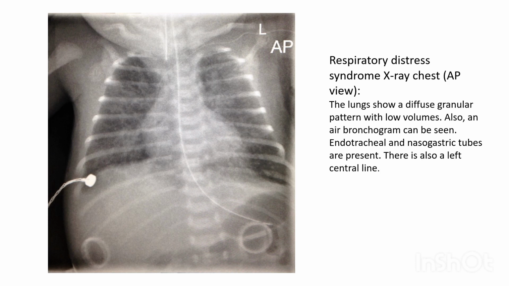Respiratory distress syndrome, X-ray chest, AP view. Here lung volumes are low due to atelectasis as compared to a normal X-ray. Here is an air bronchogram. These are reticulogranular ground glass densities or opacities. Endotracheal tube, nasogastric tube, CVP line. The lungs show a diffuse granular pattern with low volumes, diffuse because surfactant deficiency is in the whole of the lung. Also, an air bronchogram can be seen. Endotracheal and nasogastric tubes are present. There is also a left central line.